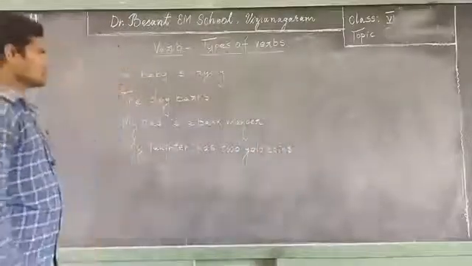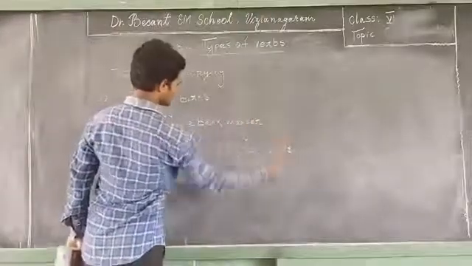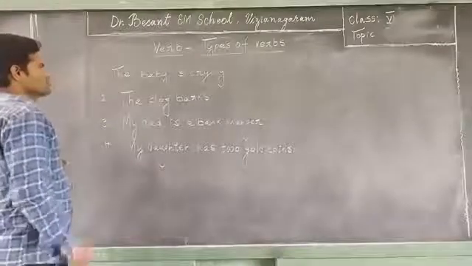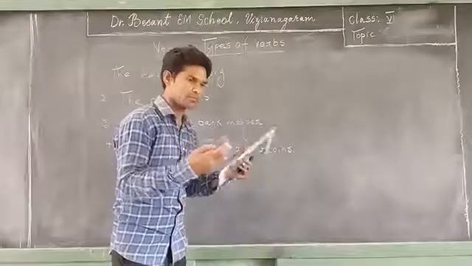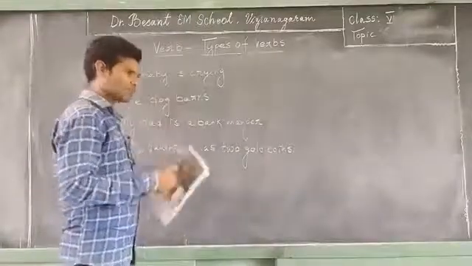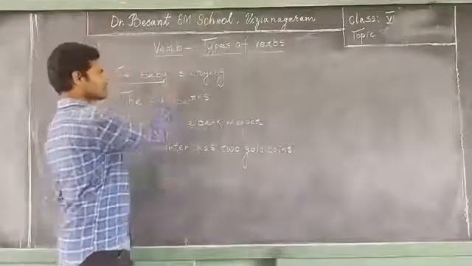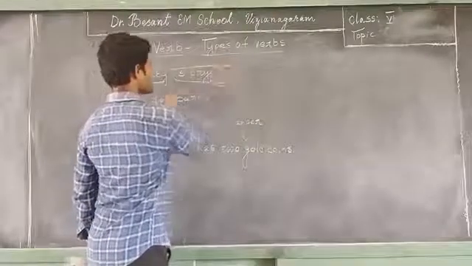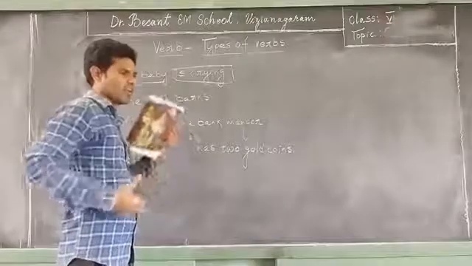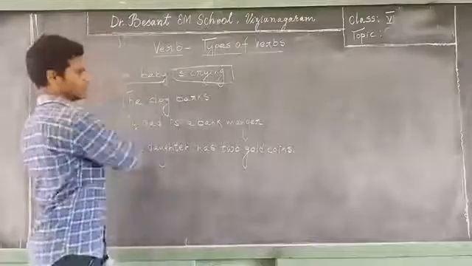So dear children, let us study these examples and underline the verbs. The baby is crying. What is the baby doing? What is the action done by the baby? What is the work done by the baby? So he is crying. It's a physical action, a work done by the subject here.